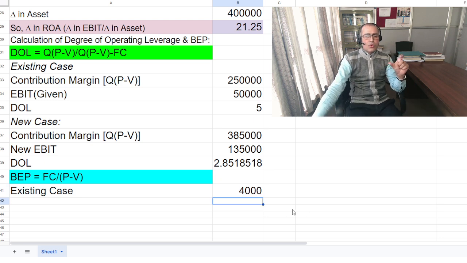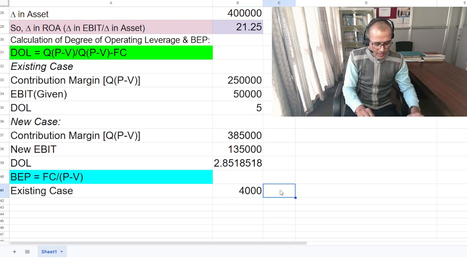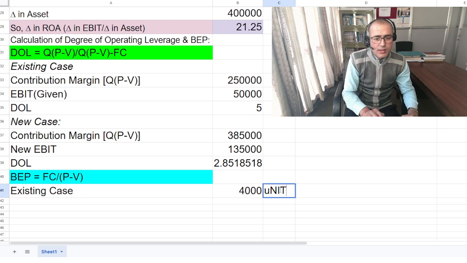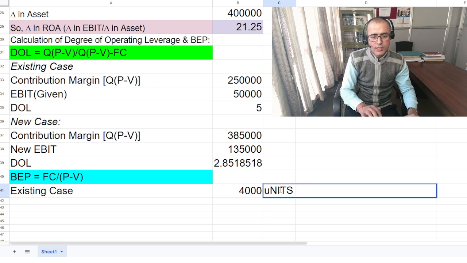So that is 4,000 units. When you multiply with the selling price per unit, that will provide you break-even point in rupees. Okay, I hope you understand the process. Okay, this is the units.